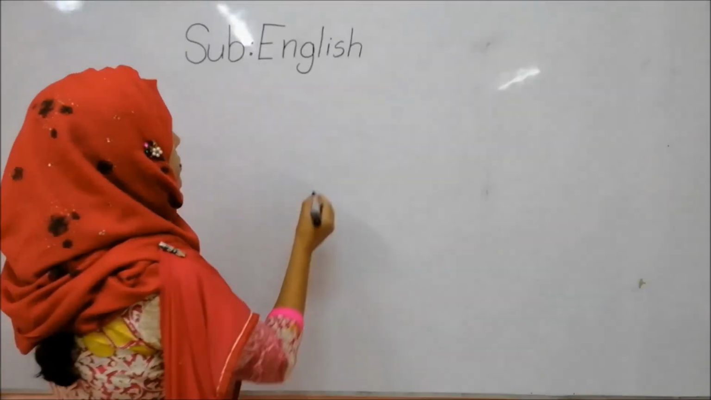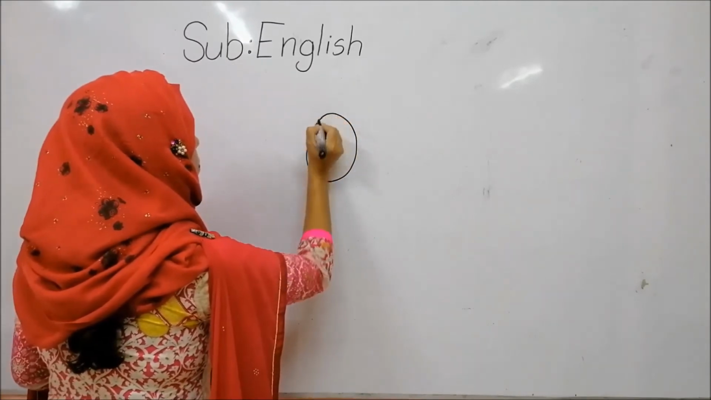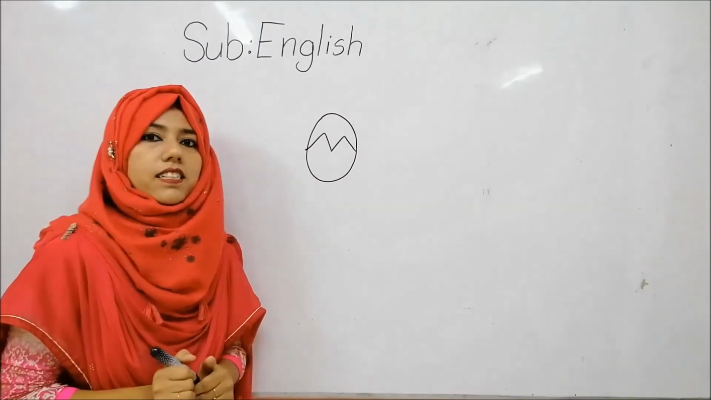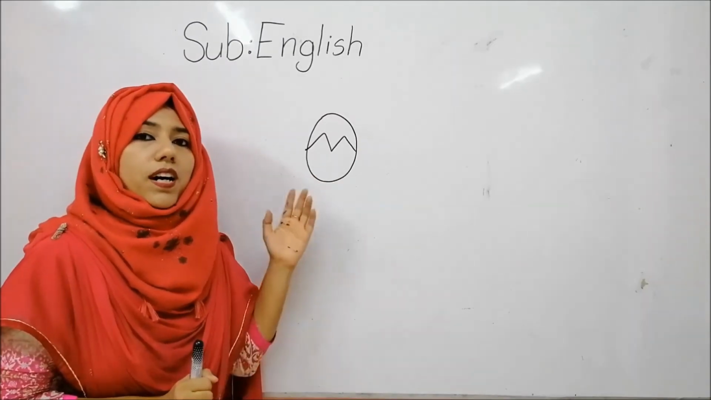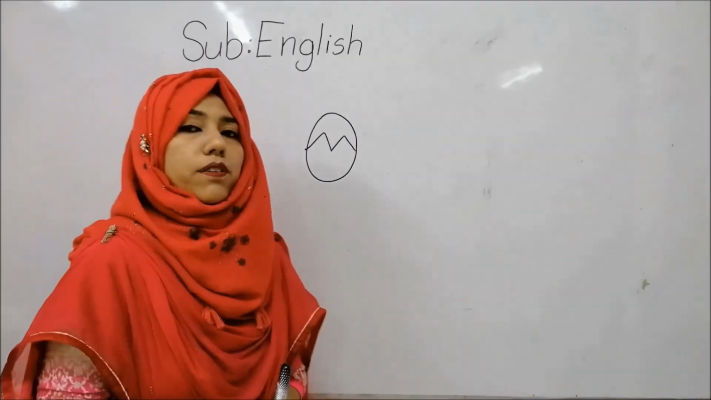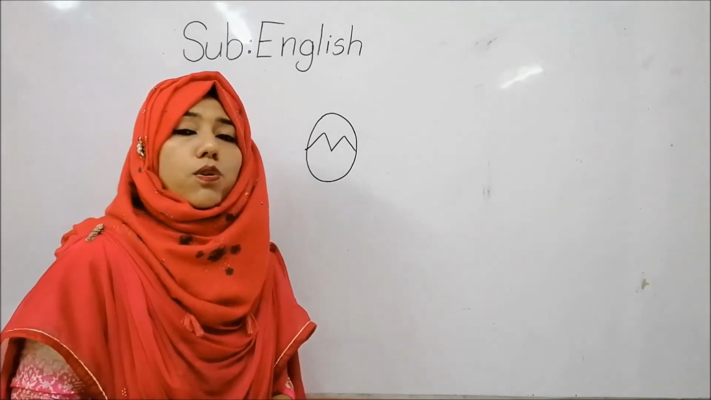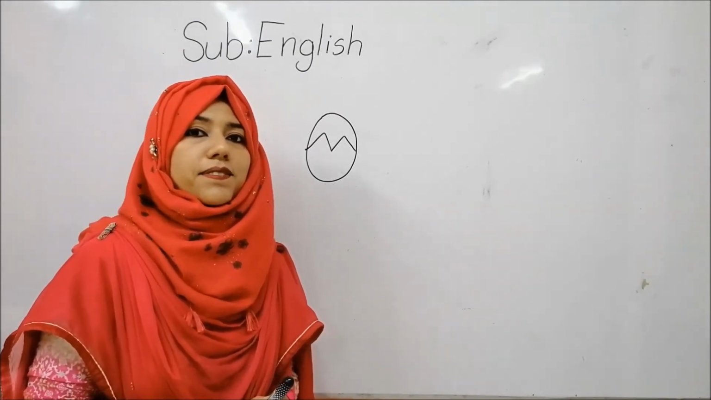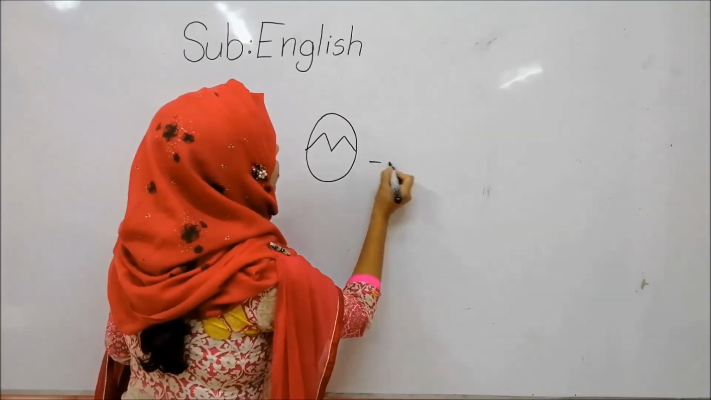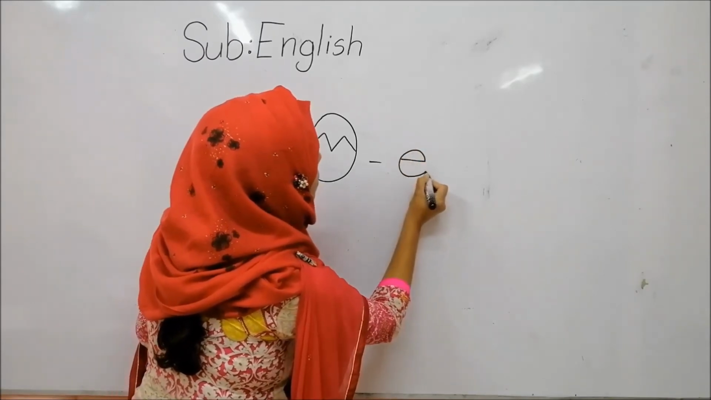Look again. What is it? It's an egg. What for egg? Egg. So which letter's phonic sound is A? E phonic sound is A. So here would be letter E. Okay.